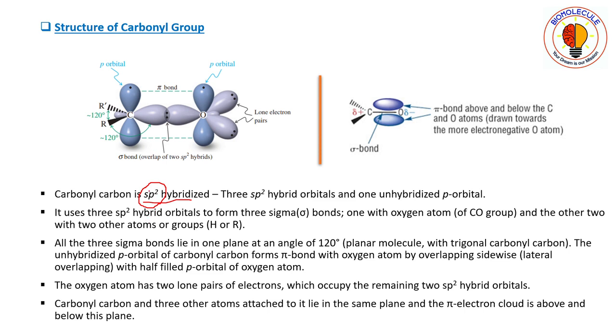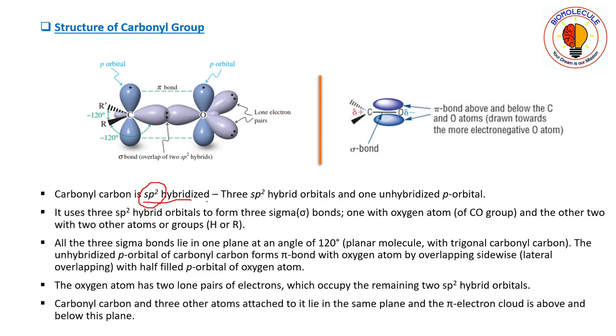One s and two p orbitals hybridize among themselves to produce three new orbitals having sp2 character. So one s and two p orbitals combine among themselves to form three orbitals which will be sp2 hybridized.